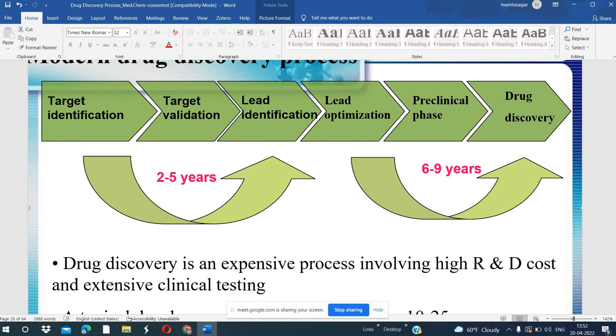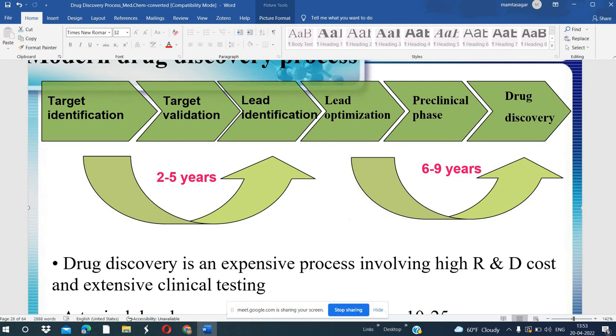It is a long process, consumed in our body. Long process means multi-step process: absorption, metabolism. After that, the lead molecule reaches the target and inhibits the target molecule. So how will we identify the lead molecule?